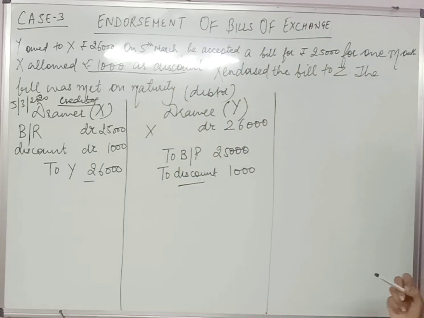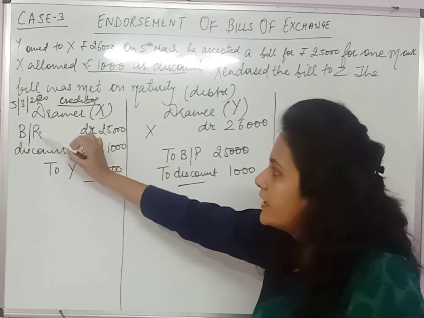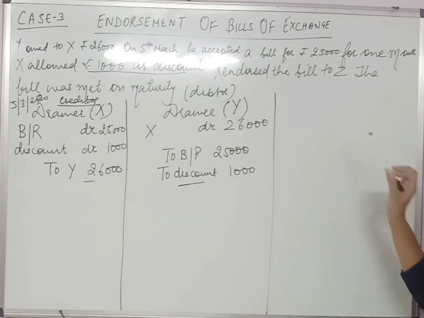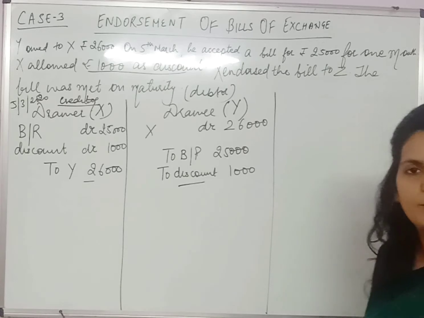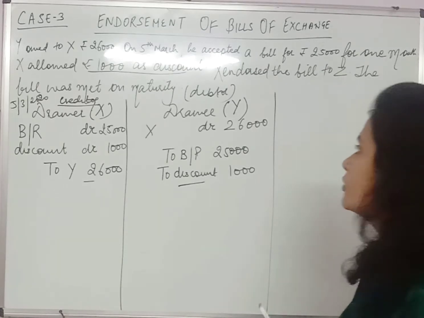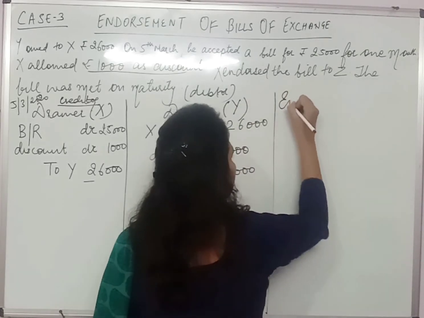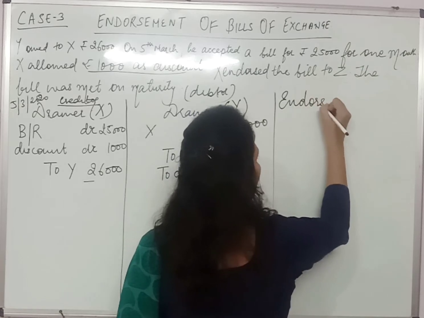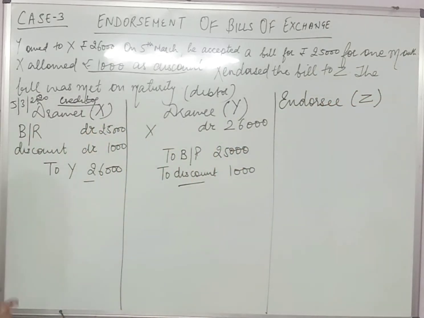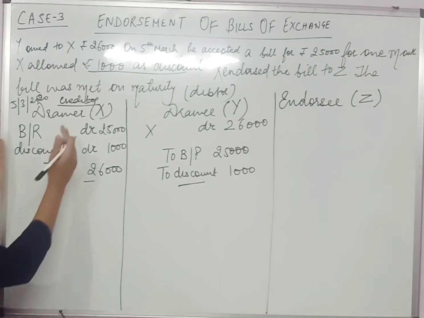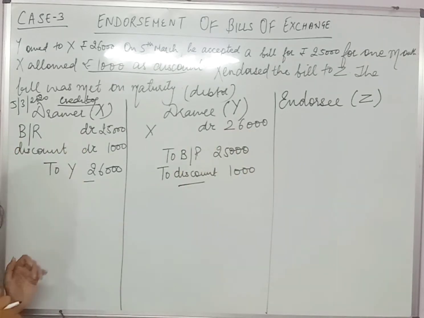तो इस केस में X ने क्या किया, ये जो बिल उनके पास है, X has given the bill to Z. So X becomes endorser and Z becomes endorsee. So now you need to pass entries in the books of endorsee also. Endorsee becomes Z. I hope this point is clear. So now X has given the bill to Z in this case.